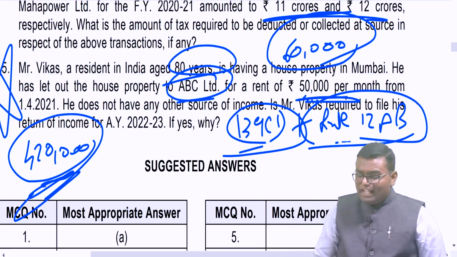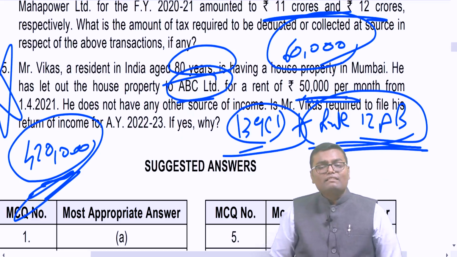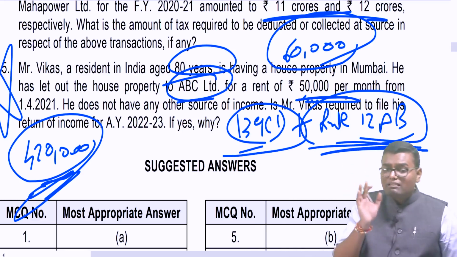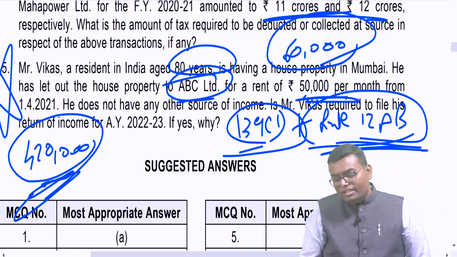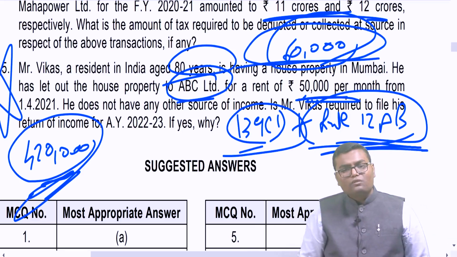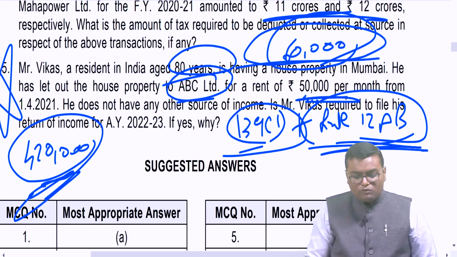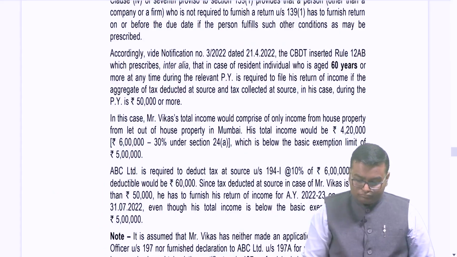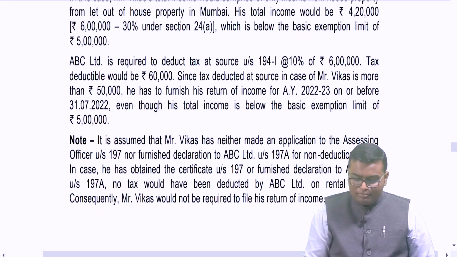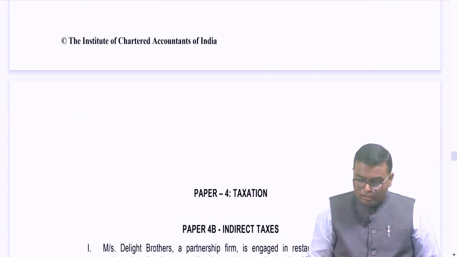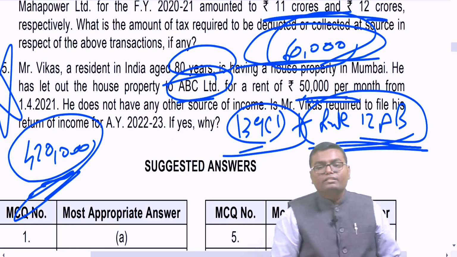As per Rule 12AB, for any resident senior citizen, if TDS, TCS collected or deducted is more than 50,000, they are supposed to file return of income. Here TDS, TCS is more than 50,000, that is 60,000. Then this Mr. Vikas is supposed to file return of income. Return of income is to be filed compulsorily. Are you understanding this, people? Yes or no? And then the indirect tax will start.